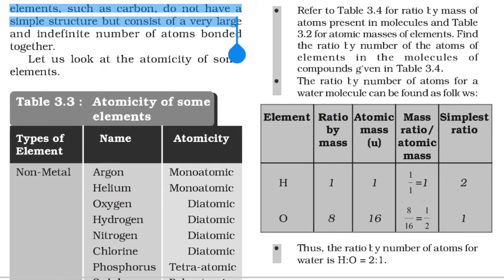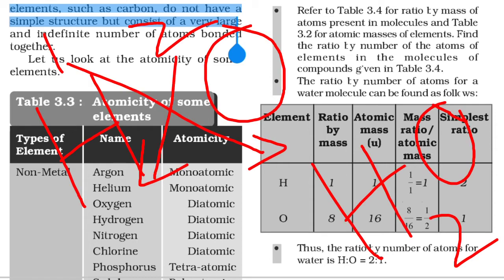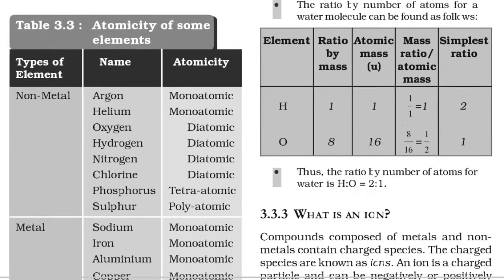In the later part of the chapter, and in lower classes 7 and 8, you have already studied that the water molecule formula is written by using valency also. Here we have learnt how H2O comes about, and there we studied that the valency of oxygen is 2, which goes to the bottom of hydrogen, and the valency of hydrogen is 1, which goes to the bottom of oxygen. So we get the formula H2O, and here the scientists have explained how it comes by ratio by mass.